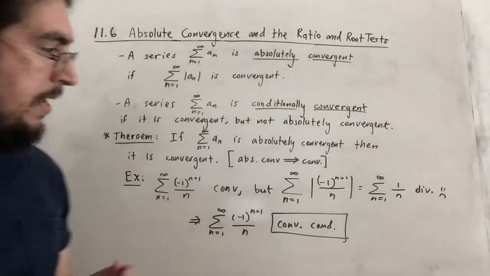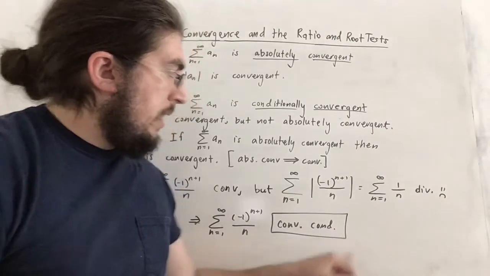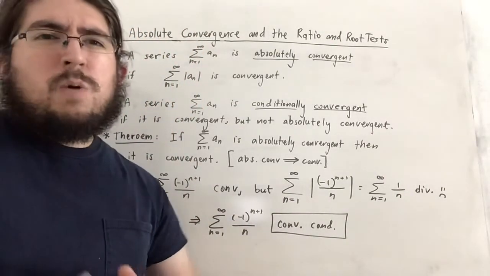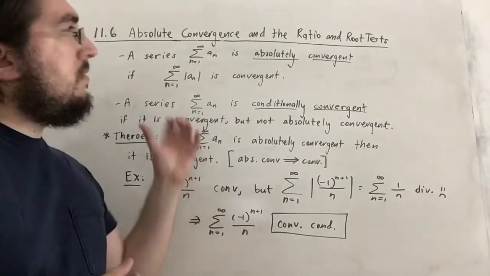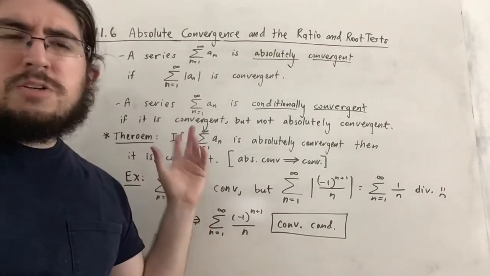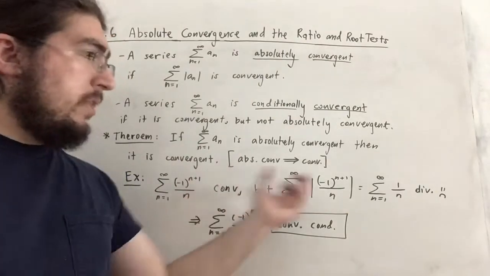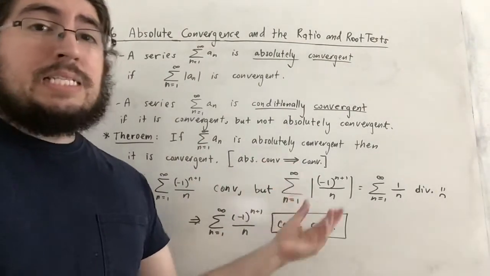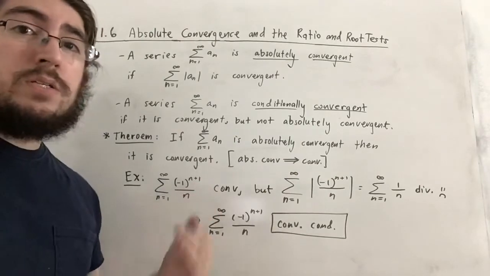Okay. And now we're actually going to take a look at an example using this theorem. We need to talk about it a little bit more because, of course, we still need the ratio and root tests. But these are usually pretty quick. So we're going to take the absolute value and see if that tells us something about our original series.